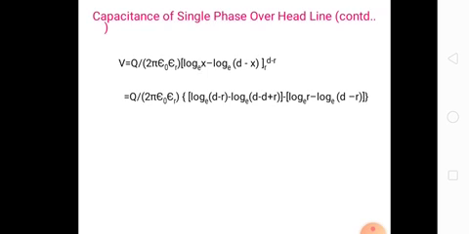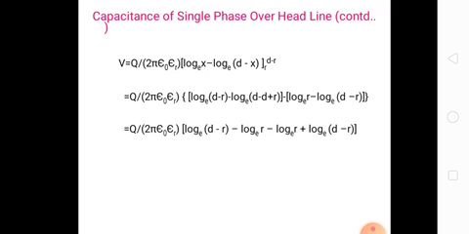Q by 2 pi epsilon into log d minus r minus log d minus x. In place of x we have to write d minus r, so minus d plus r, right? Next, lower limit log r minus log d minus r. So on simplification we get Q by 2 pi epsilon into 2 log e (d minus r) minus 2 log r. 2 is common, so it gets cancelled. Log a minus log b is log a by b.